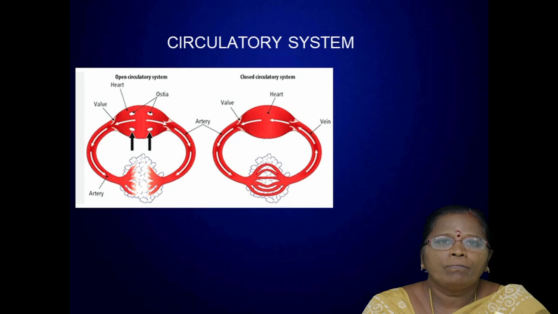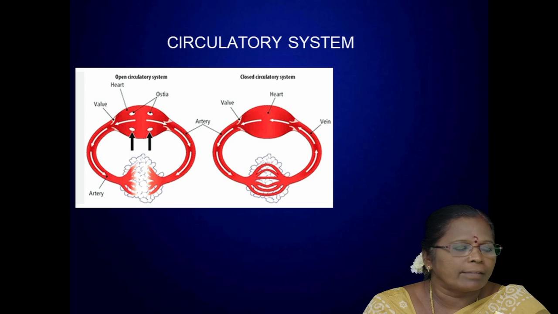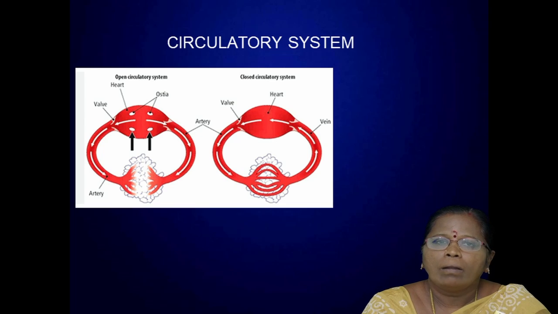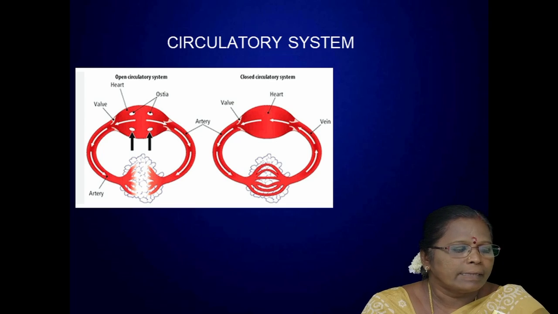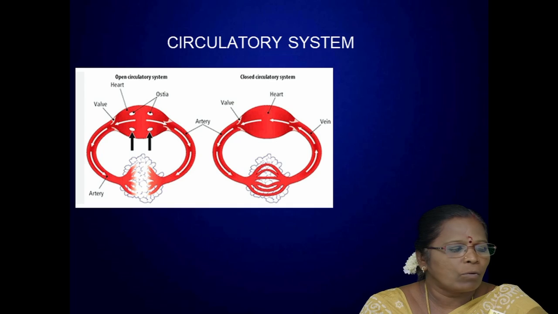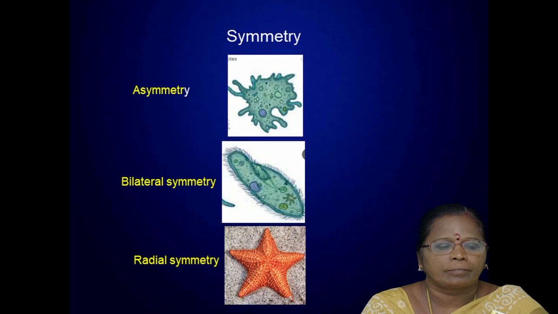This kind of circulatory system exhibited by certain animals is the open circulatory system. The advanced organisms, higher invertebrates, exhibit the closed circulatory system. That means the blood flows within the blood vessels and is carried by minute vessels. Moreover, it is not directly exposed to the cells. So this type of system is known as the closed circulatory system.